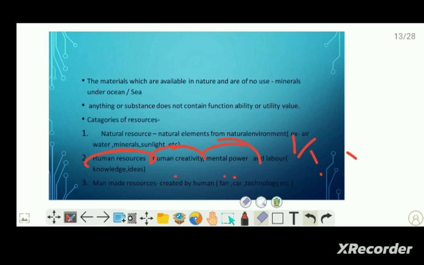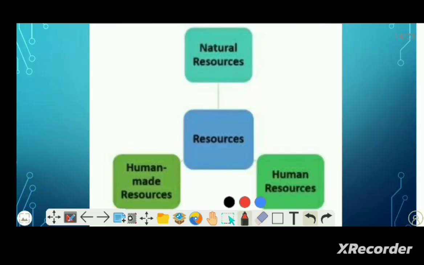Now move to another. You can see here the diagram. I can show you the relation between the three types of resources. First one is the natural resources. That means they come from the natural environment: water, air, wind, sunlight, all the things.